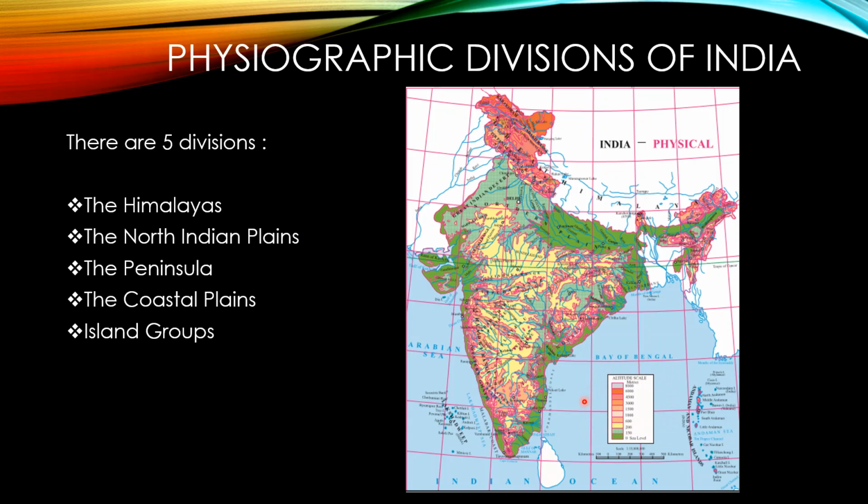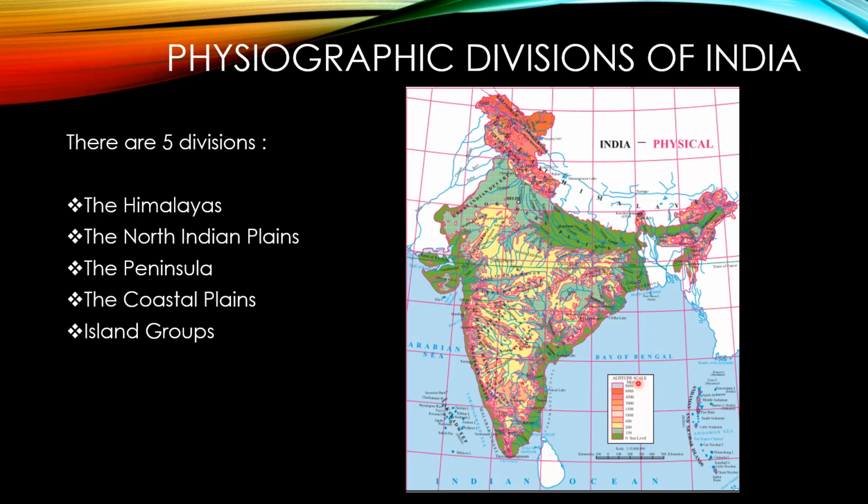Here altitude is shown using different colors. Altitude means height. This green color is used for plain area, sea level area. As we go upward, the shades are different and the height is increased. So these colors are used for mountainous area, meaning high altitude area.